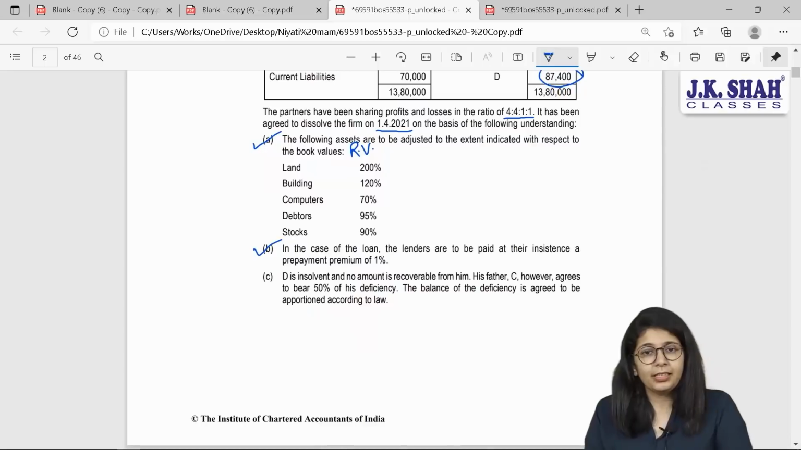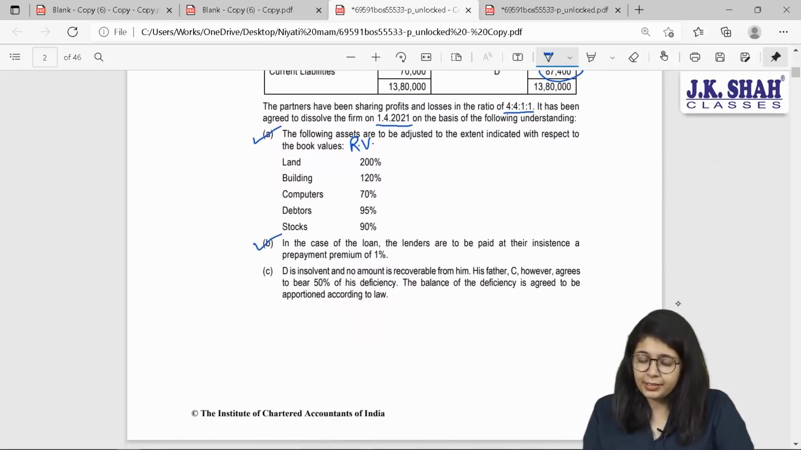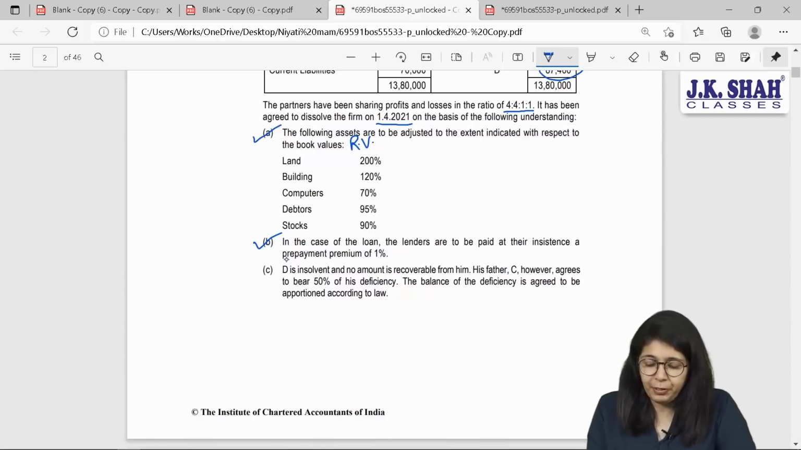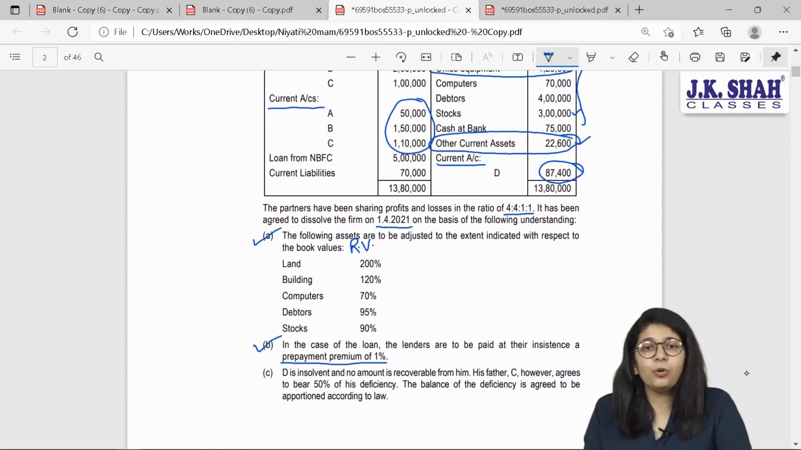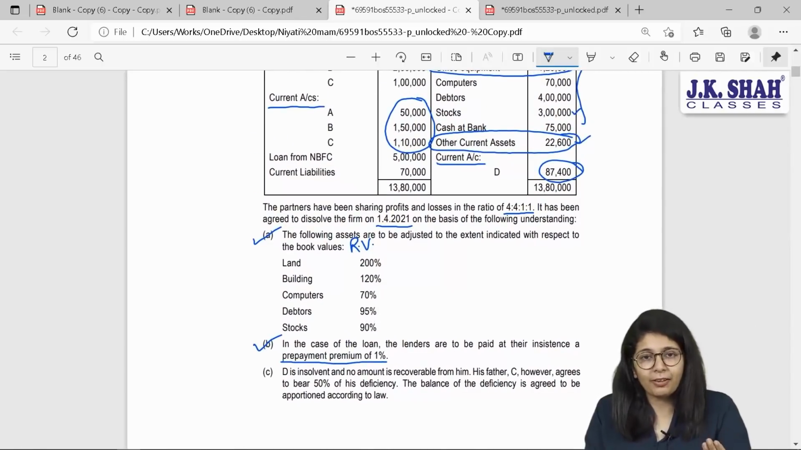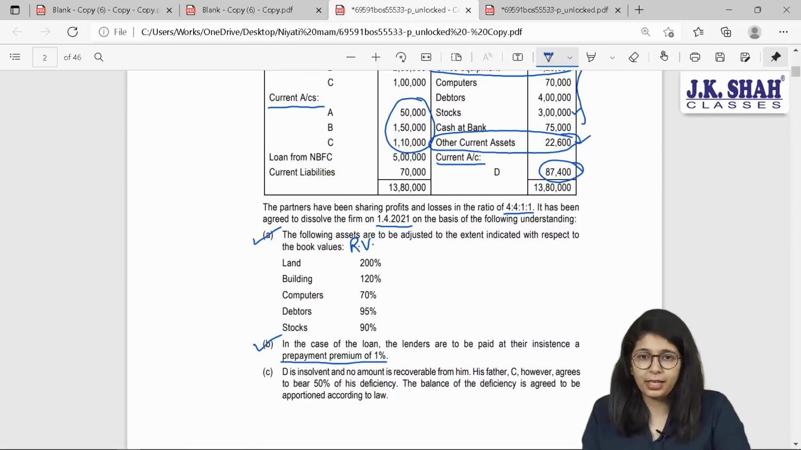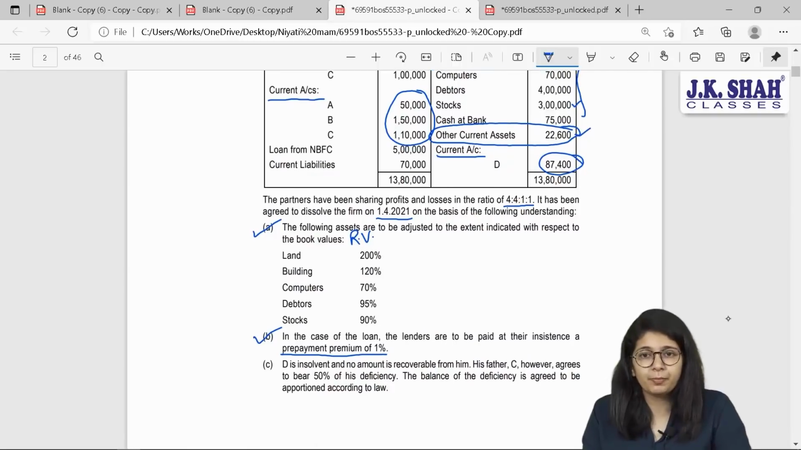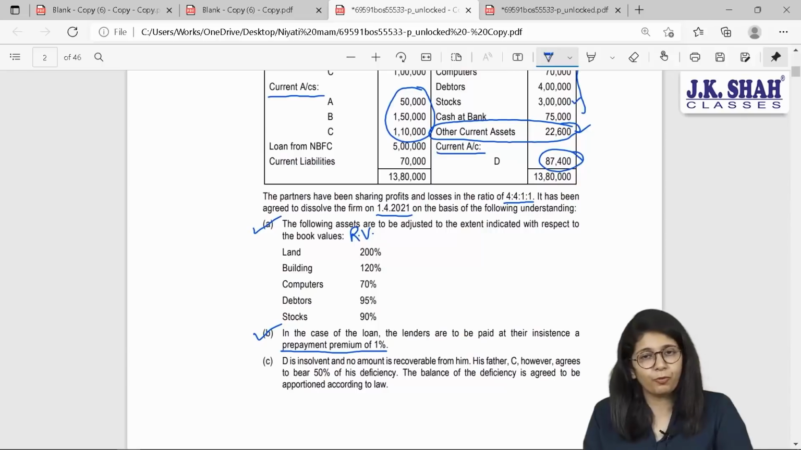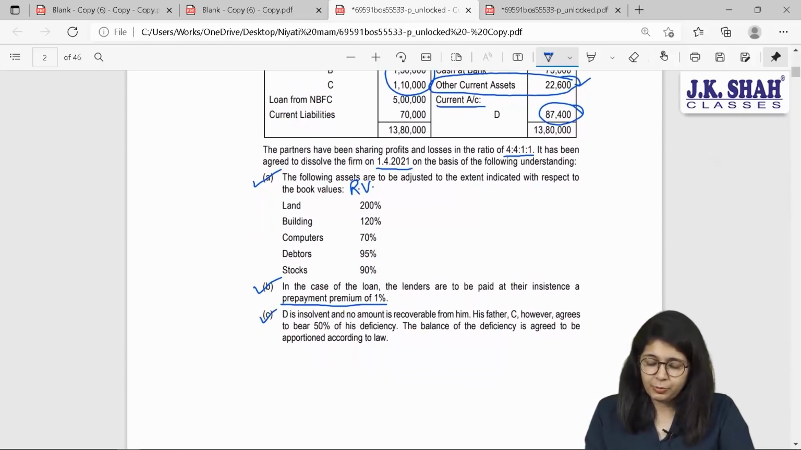Point B says, in case of loan, the lenders are to be paid at their instance a prepayment premium of 1%. When I am saying I have to pay a loan at premium, that means I have to pay at a higher value. What is the total amount of loan? 5 lakh rupees. And you have to pay at 1% premium, which gives you total amount payable of 5 lakh 5,000. Further, it is mentioned D is insolvent and no amount is recoverable from him. So basically, insolvency information is given.